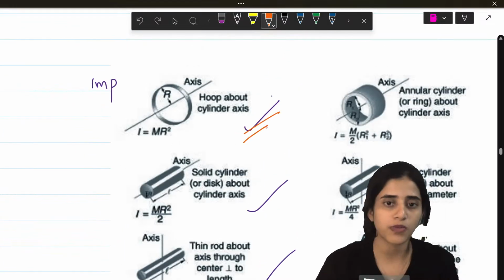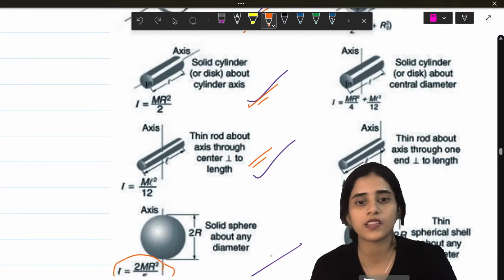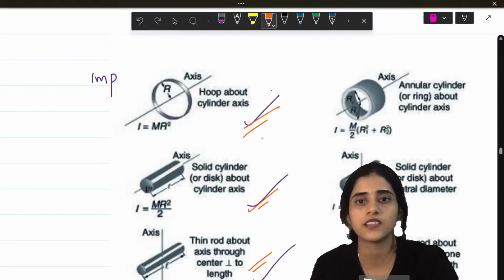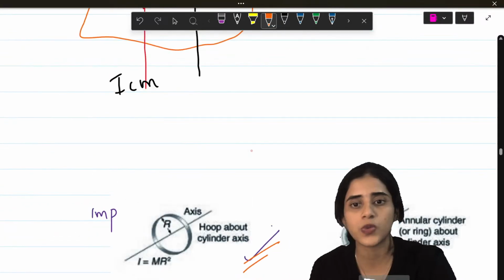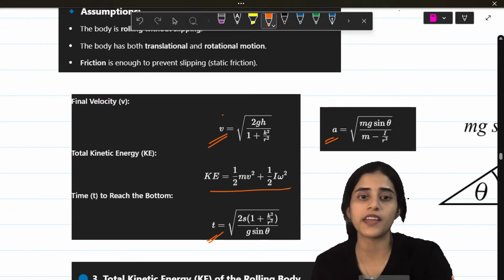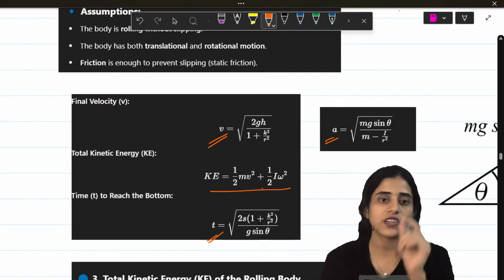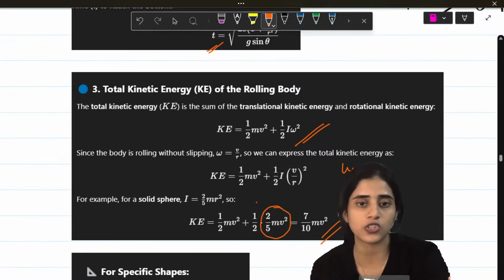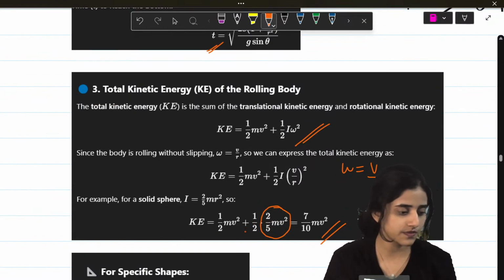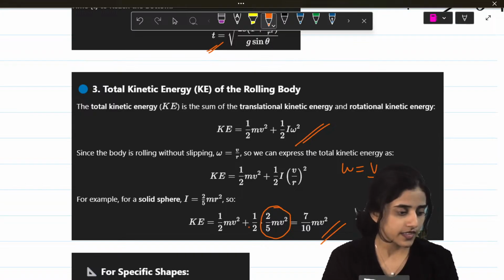So primarily you learn these two, and then these. This one row, it would be good if you can learn this one row. Where do you use them? To find out kinetic energy, or wherever you have I. You can substitute those values because I will change from body to body. Is this clear?